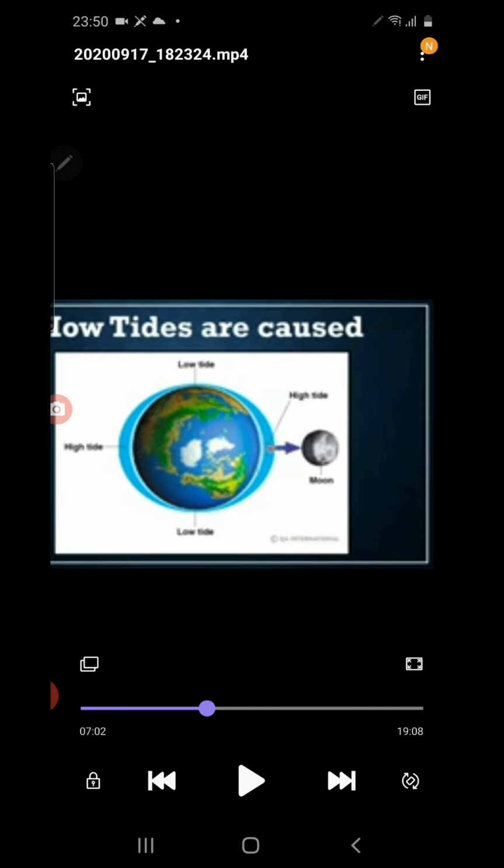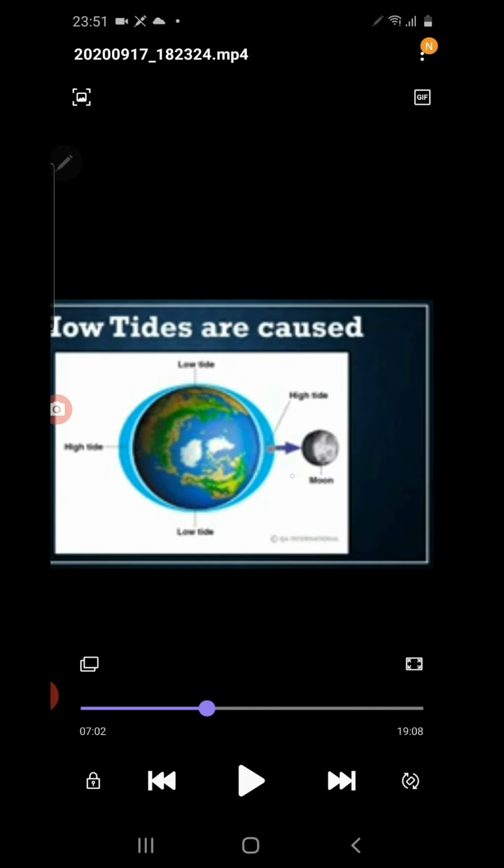Why? Because the earth is pulled away from the water. The ocean remains in the same place, but due to the gravitational pull and the centrifugal force, the earth is pulled away slightly. So what happens? The ocean water remains there. That causes high tide on the opposite side.